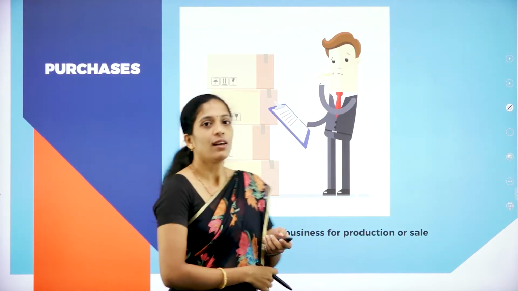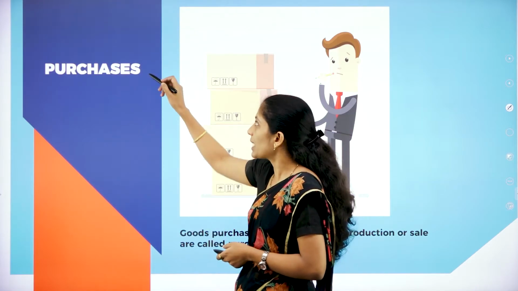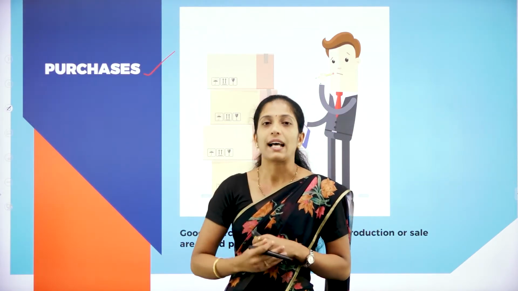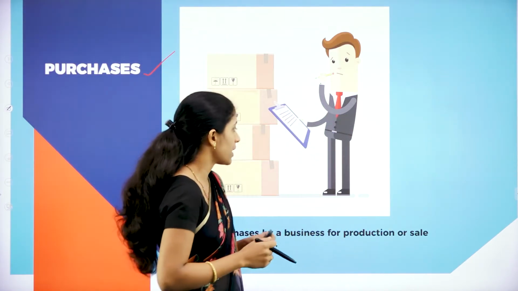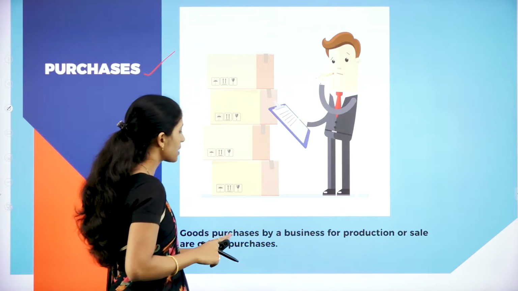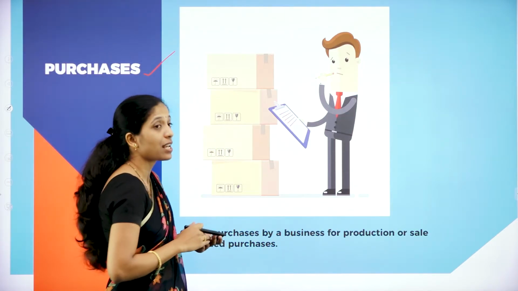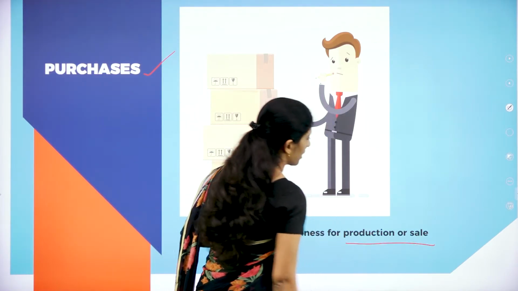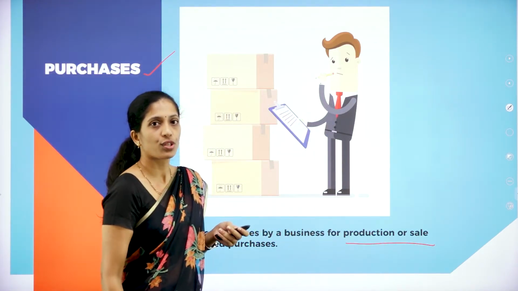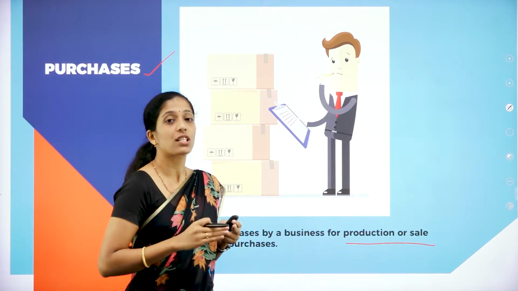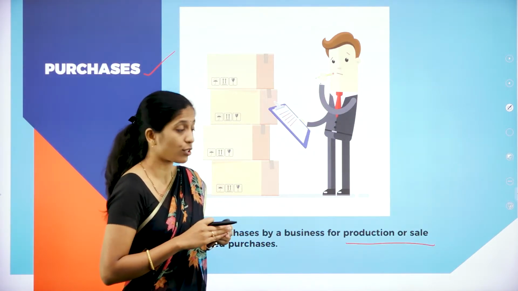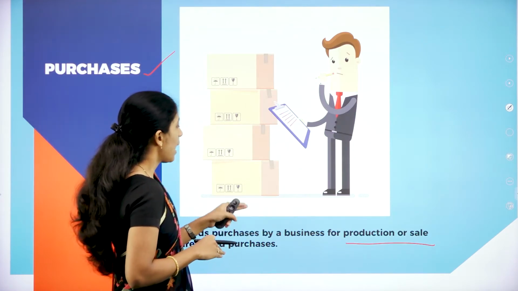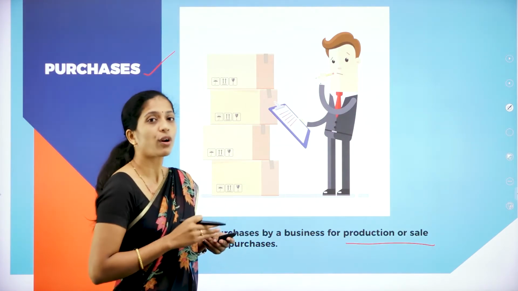Now let us see the other new term, that is purchases. So the other accounting term is purchases. Now what do you mean by purchases? Goods purchased by the business for production or sale is called as what? Purchase. So we have learnt about goods. Goods is nothing but the thing which is meant for resale. Then what is purchase? Purchase by the business for production.